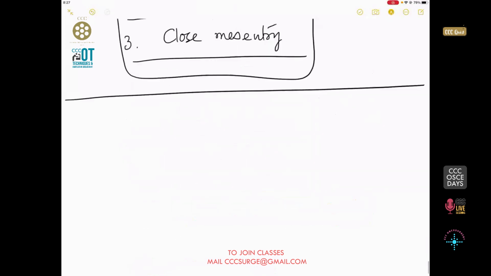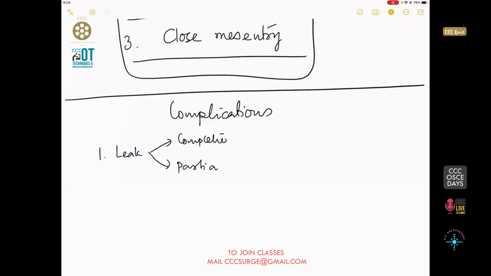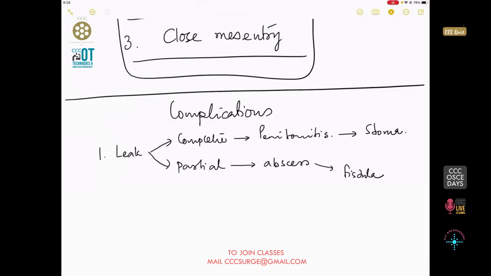What can go wrong, and what are the complications of this resection anastomosis? Number one is a leak. The leak can be a complete anastomotic dehiscence or a partial anastomotic dehiscence. A partial anastomotic dehiscence can lead to an intra-abdominal abscess, which may land up with a fistula or an enterocutaneous fistula. A complete anastomotic leak will definitely lead to peritonitis, and we need to re-explore and then probably think about a stoma. Whereas the partial one is managed along the lines of an enterocutaneous fistula.